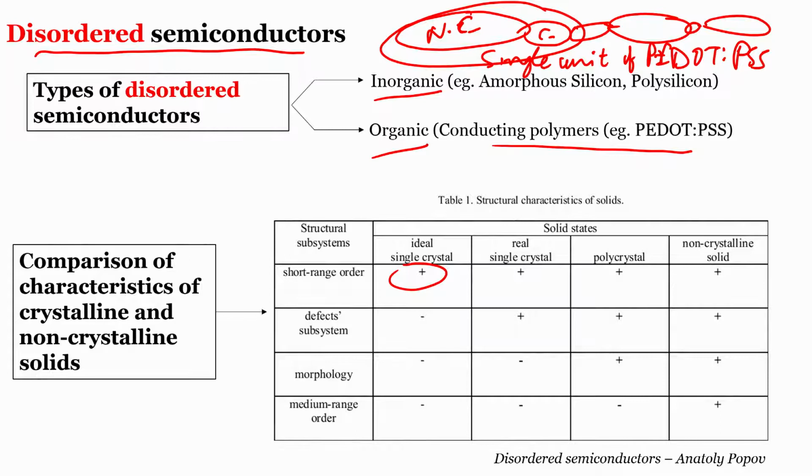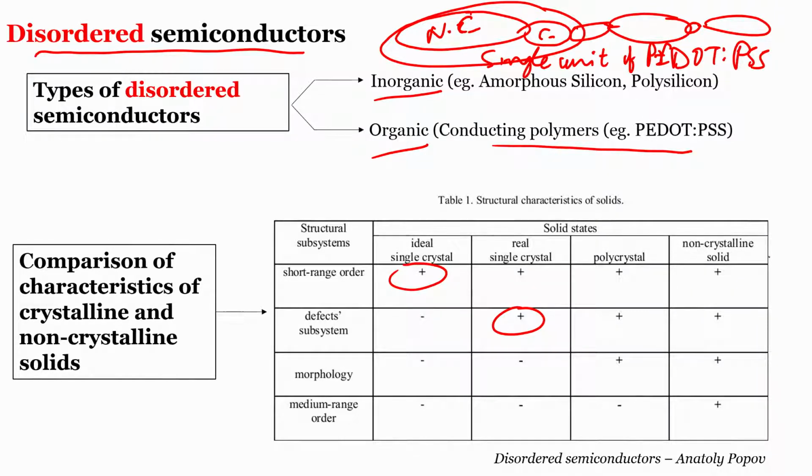Whereas if we talk about a real single crystal, now what is the difference between ideal and real? Due to the laws of thermodynamics, entropy can never be 0, and therefore there will be some or the other kind of disorder, and that is why real crystal will have some kind of defects, and that is what is pointed out here. In polycrystalline, there will be some ordering, but that will be localized ordering. There will be patches where unit cells combine together to form ordered areas, but globally, if we talk about the entire solid in a polycrystalline material, it will be disordered.